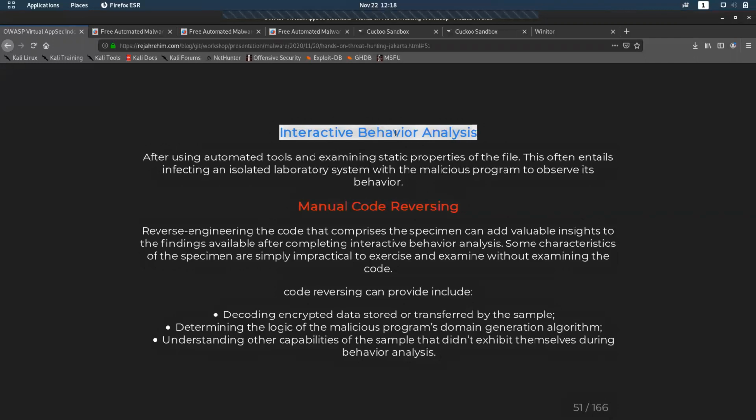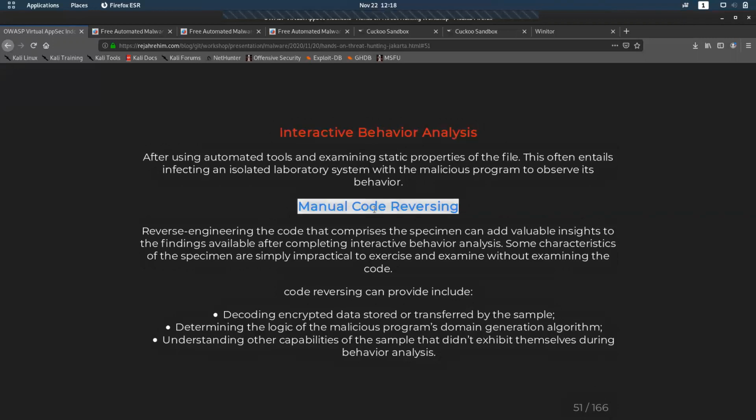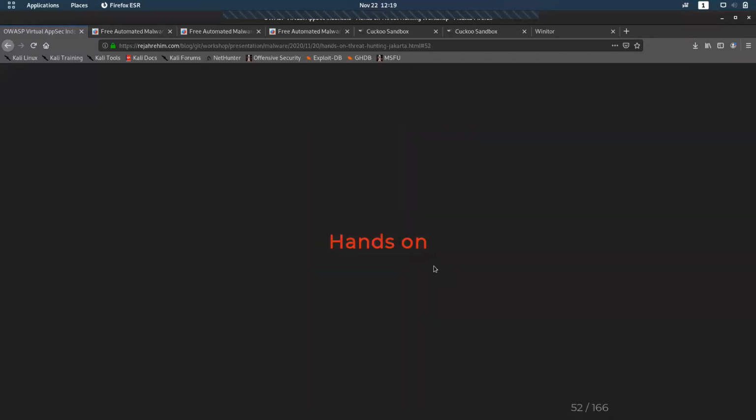So there are a couple of things we have to do while doing interactive behavior analysis, which we'll be doing in a couple of minutes. And manual code reversing, like I said, reverse engineering: we have to decompile it, use debuggers and things, and reverse the code. Like if it encrypted our system, we have to write code to decrypt it. So we are moving forward to the hands-on, where we will be preparing this lab first.